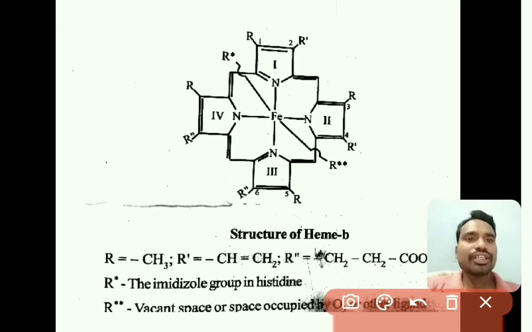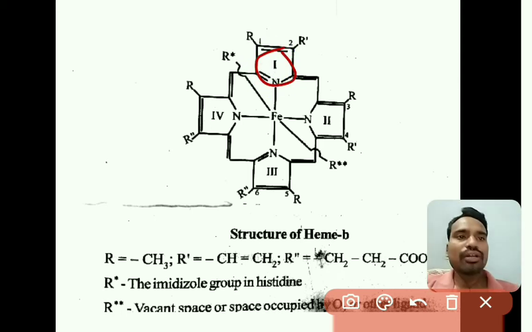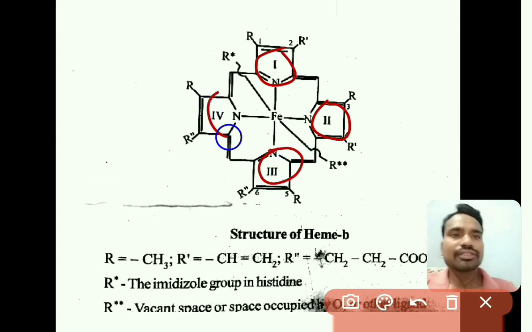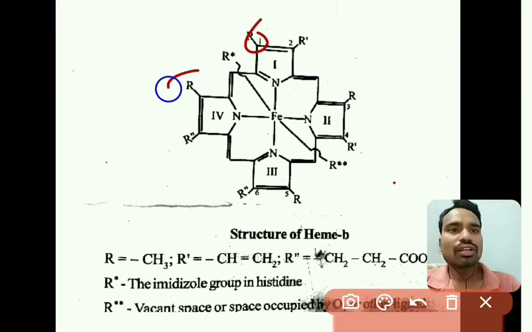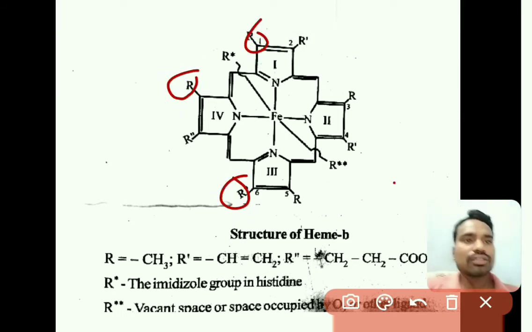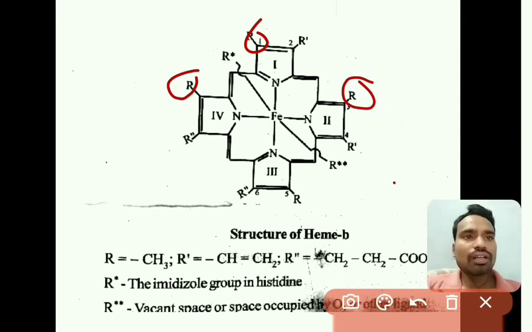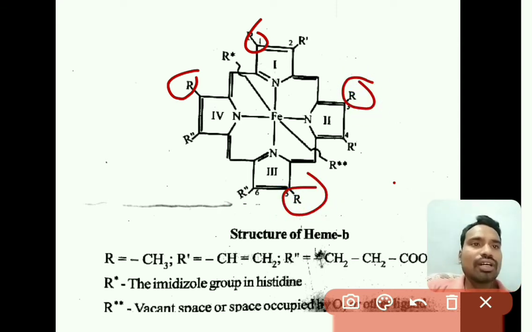Just observe here. There are 4 pyrrole rings, as we know this is a porphyrin structure. Here this is R. These 4 alkyl groups, that is R groups, are methyl groups.